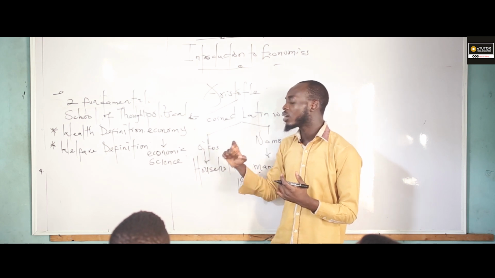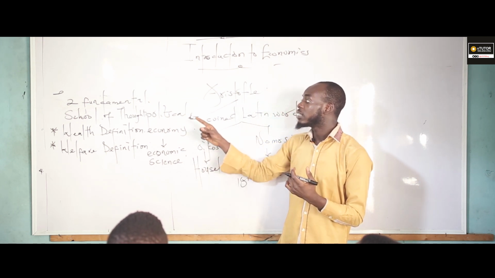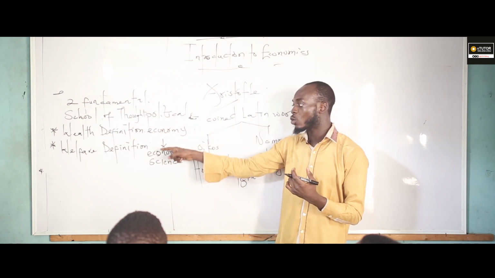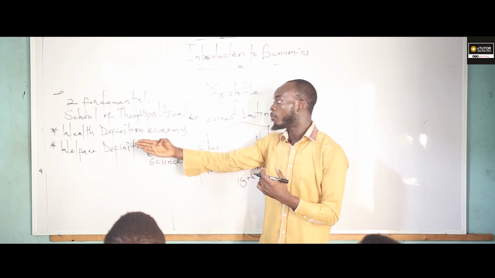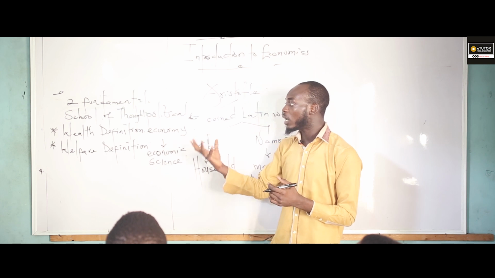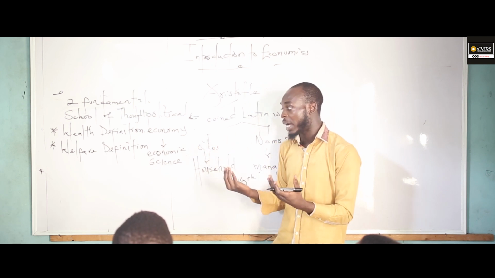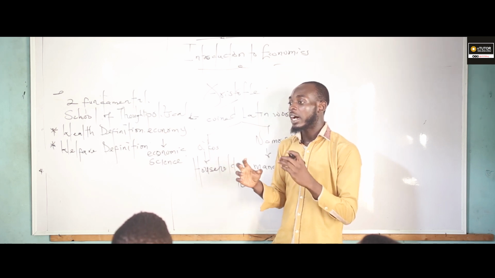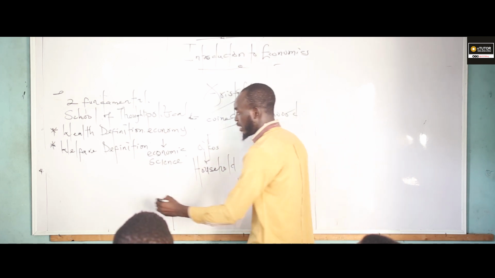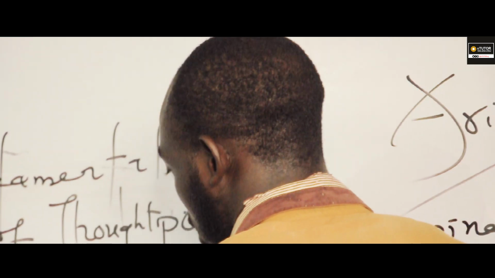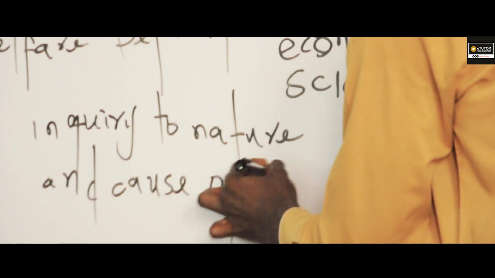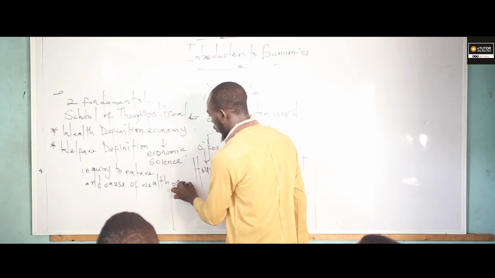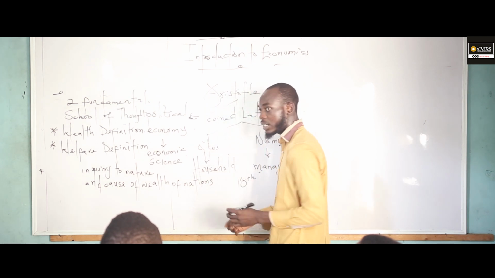Now, don't let us forget that I told us economics was regarded as political economy by Alfred Marshall as well. So, let's now move back to the wealth definition. The wealth definition was headed by Adam Smith, in which he said economics can be defined as the inquiry into the nature and causes of the wealth of nations. You can see that's what he emphasized.